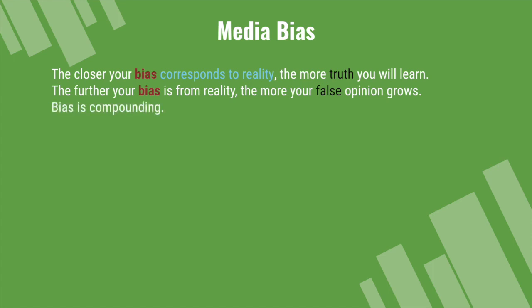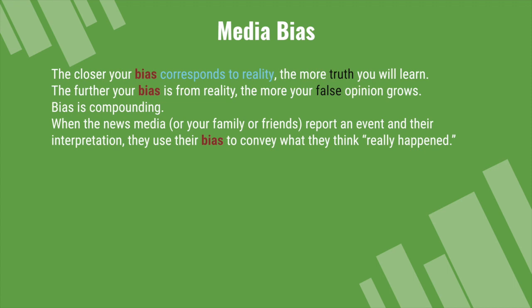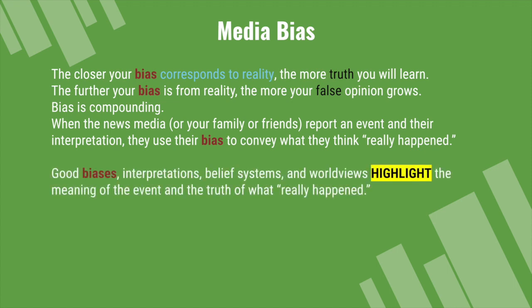Bias is compounding, whether it's good bias or bad bias, whether your beliefs are true or false. When the news media or your family or your friends report an event and their interpretation, they use their bias to convey what they think really happened. Good biases, interpretations, belief systems, and worldviews highlight the meaning of the event and the truth of what really happened. Bad interpretations disguise truth and lead to false beliefs.